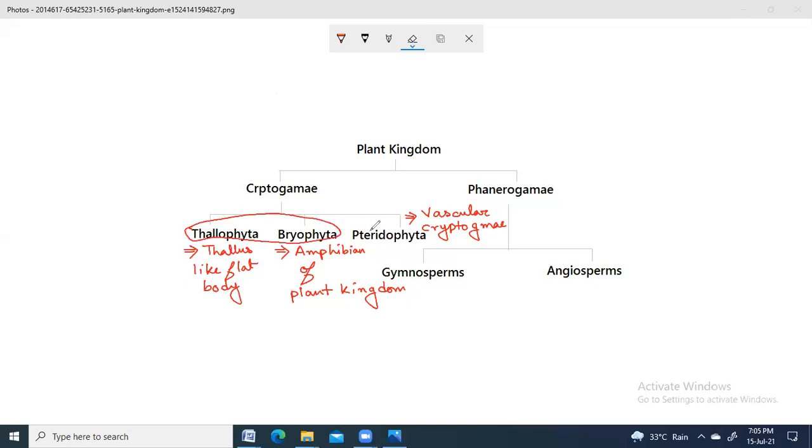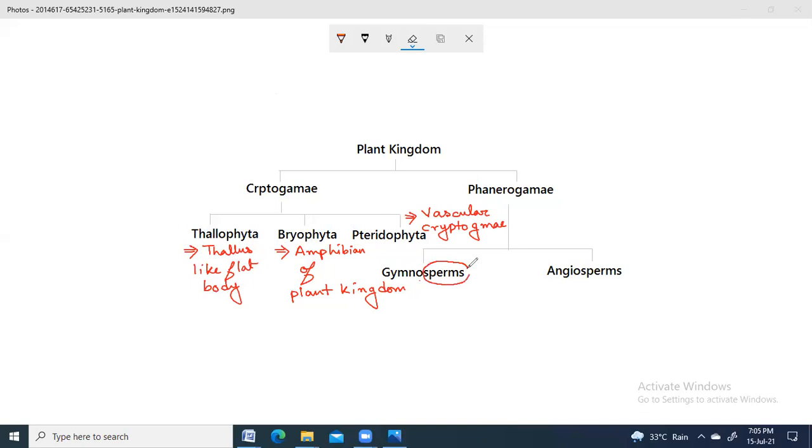The first time in the plant kingdom that xylem and phloem are observed is in Pteridophyta. That's why Pteridophyta is called vascular cryptogam, because it has a well developed vascular system, but it is cryptogamous in nature.